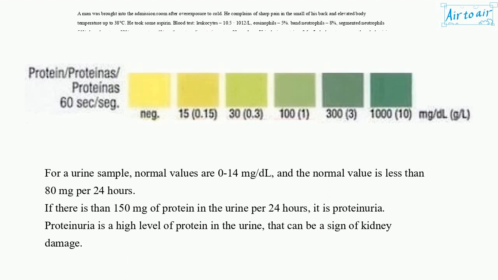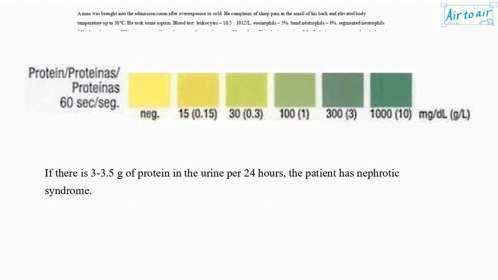For a urine sample, normal values are 0 to 14 mg per deciliter, and the normal value is less than 80 mg per 24 hours. If there is more than 150 mg of protein in the urine per 24 hours, it is proteinuria. Proteinuria is a high level of protein in the urine that can be a sign of kidney damage. If there are 3 to 3.5 grams of protein in the urine per 24 hours, the patient has nephrotic syndrome.